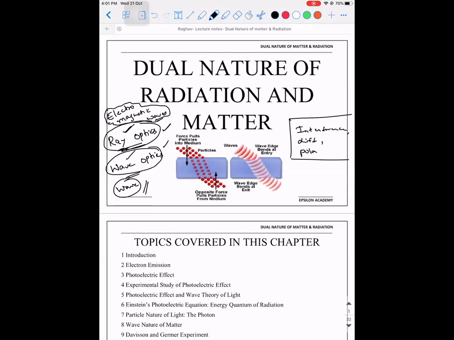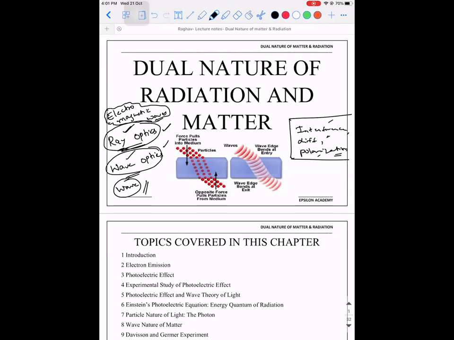Then there is something called polarization also. This polarization is not the same as what happens in a capacitor. This is completely different. It has something to do with light. So these were the phenomena where we tend to say that light has a wave nature associated with it.